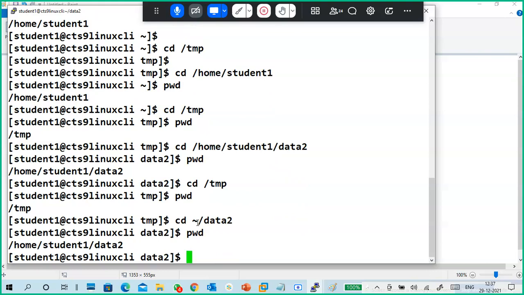So do you understand now the meaning of this tilde? This is called the home directory. Wherever you are located, we can switch to our home directory.